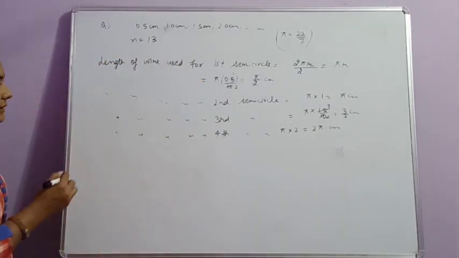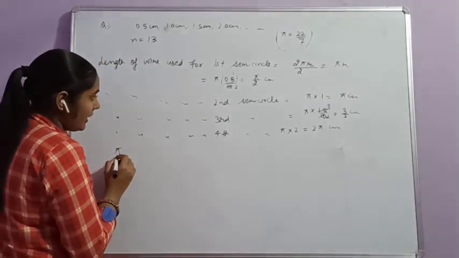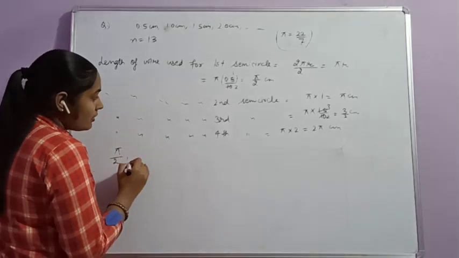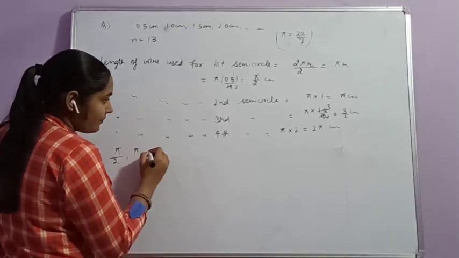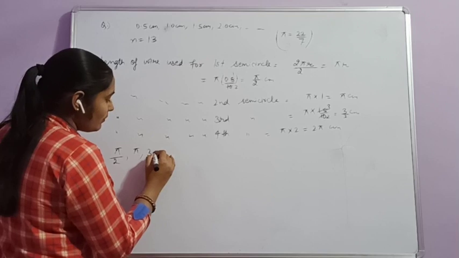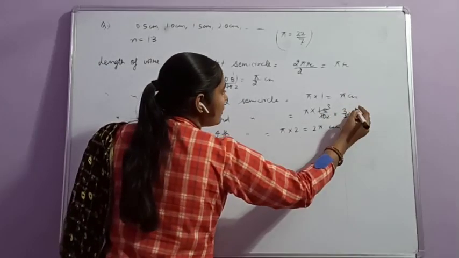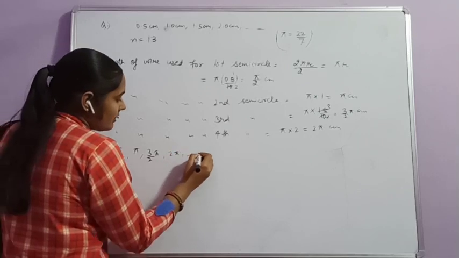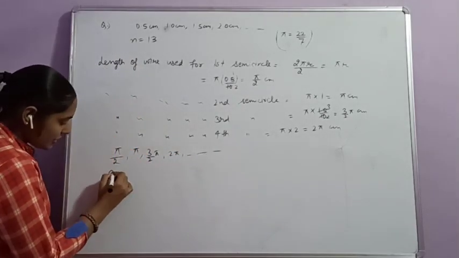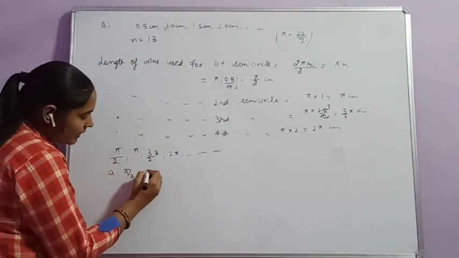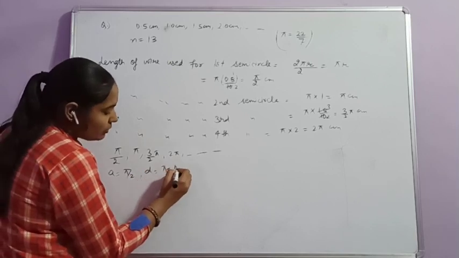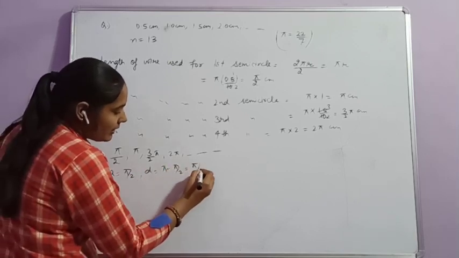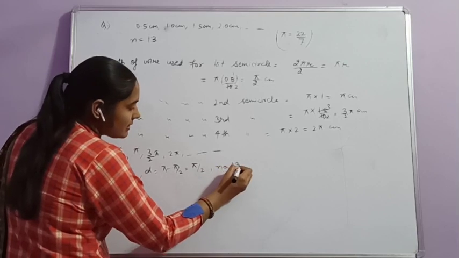So we can see that the lengths of wire used form an AP: pi by 2, pi, 3 by 2 pi, and next is 2 pi. Here the value of the first term a is pi by 2, d is pi minus pi by 2, that is equal to pi by 2, and n is given to us, that is 13.